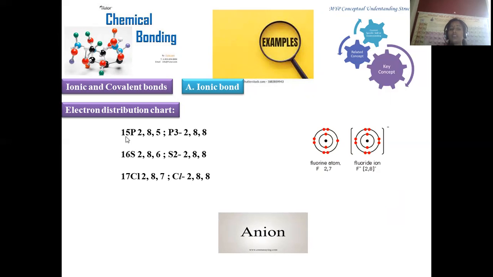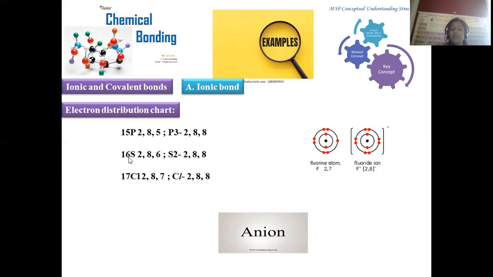In addition to all these, phosphorus with atomic number 15 has the electron distribution 1s2 2s2 2p6 3s2 3p3. The outermost shell is short of 3 electrons, so 3 more electrons will be acquired by phosphorus, being a nitrogen family member and a 15th group element, and this will give the stable noble gas configuration by gaining 3 electrons. And move on to sulfur.